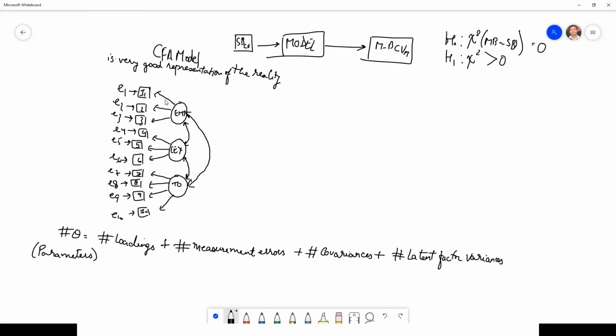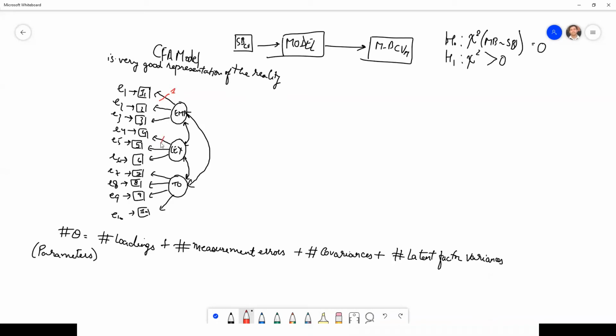Now, another thing that we have to remember is when we specify our confirmatory models, we will have to tie one of the paths. You can tie any one of these three loadings, but one has to be tied to one.